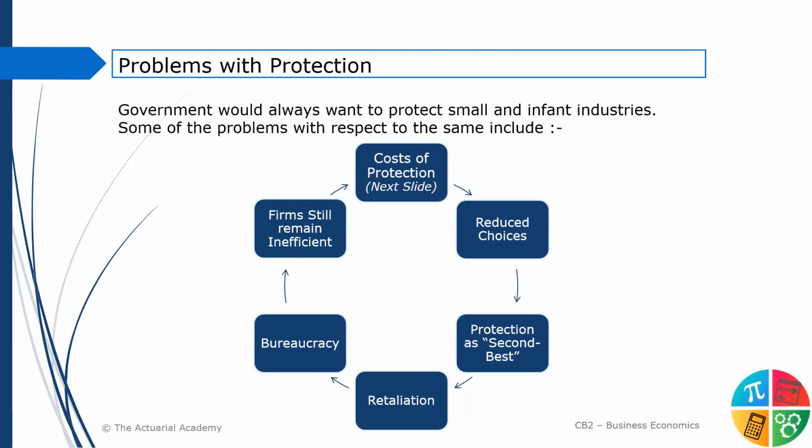I'll just cover it in the next five or 10 minutes. We'll move on to the other points like reduced choices. So let's say if the government does not allow imports, McDonald's and Burger King, so what would India have? Choices नहीं बचेगी. India would just be eating vada pav. So this is just an example.